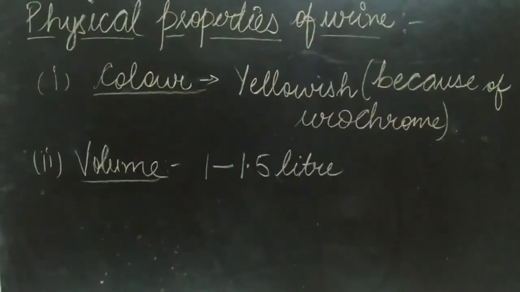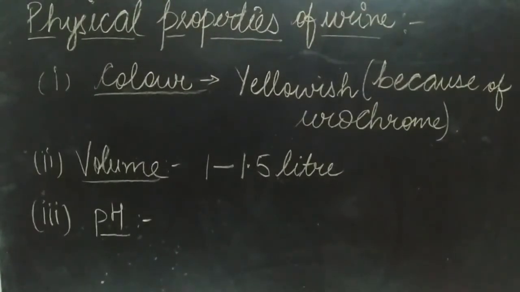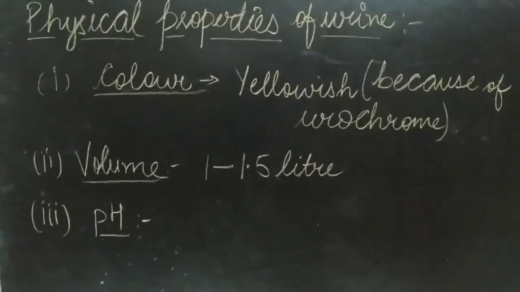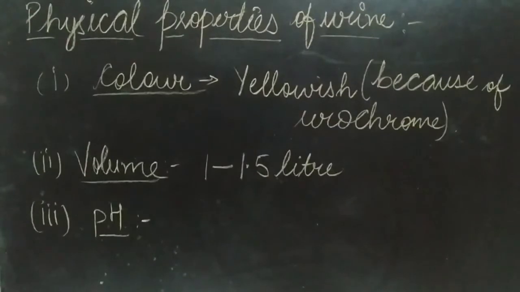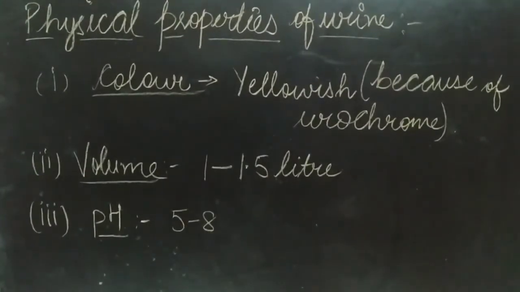This is the estimated value, but it varies day by day. Third one is the pH. pH indicates the acidity and basicity of the urine nature. Normally, the pH of urine is 5 to 8. If it is below 7, that means urine is slightly acidic, and if it is above 7, that means urine is slightly alkaline in nature.